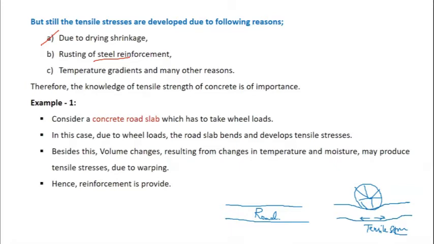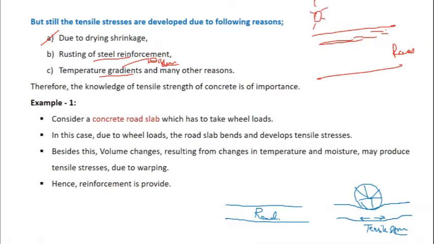And the other thing is temperature gradient. Temperature gradient is temperature differences. So if you take a mass concrete structure, for example, if you have a road, top layers will be exposed to sun, okay, and bottom layers are going to be still hydrating. So these differential temperatures will lead to the development of tensile stresses between the layer to layer of this concrete. So let me give you two examples here.